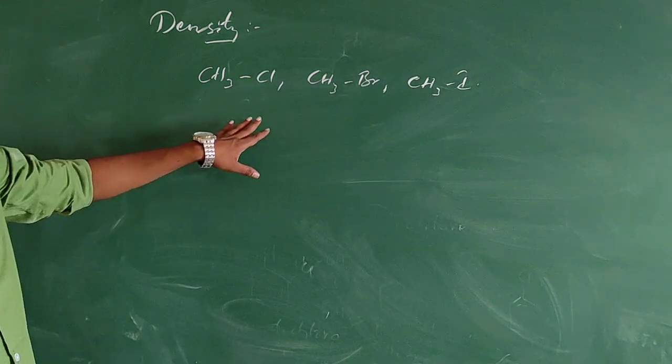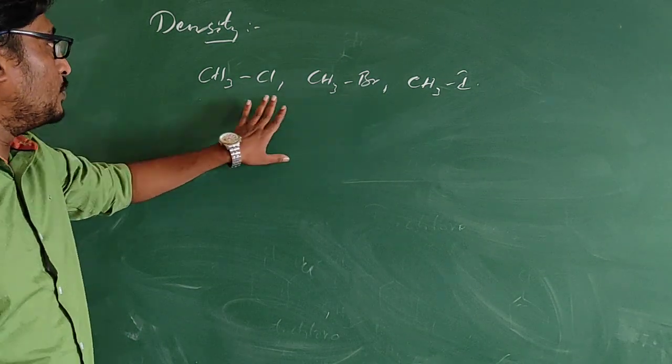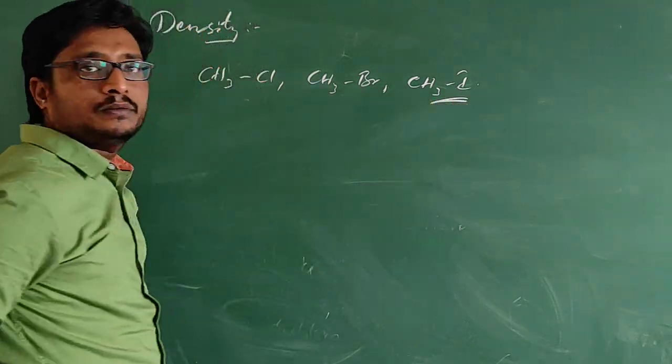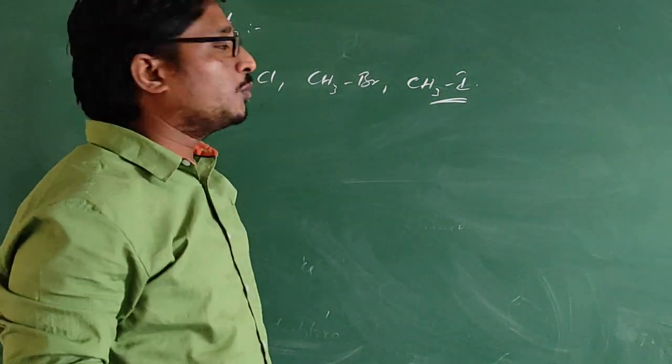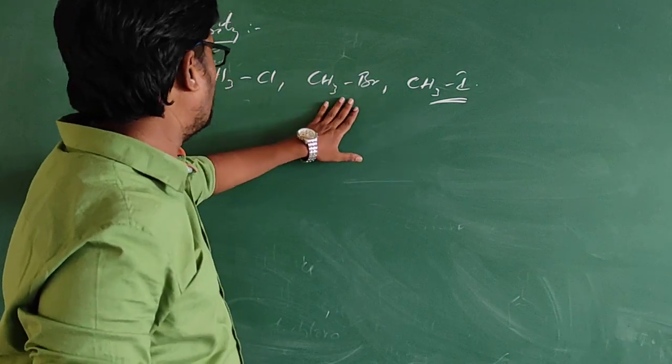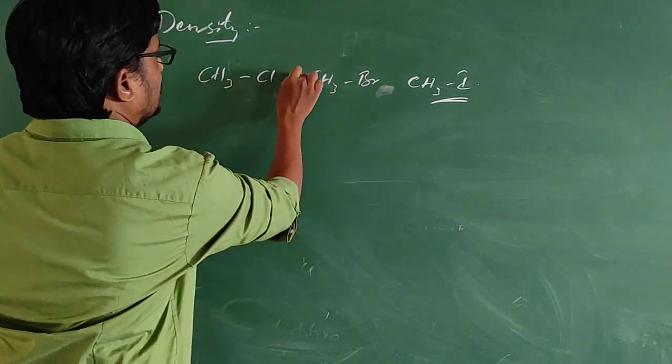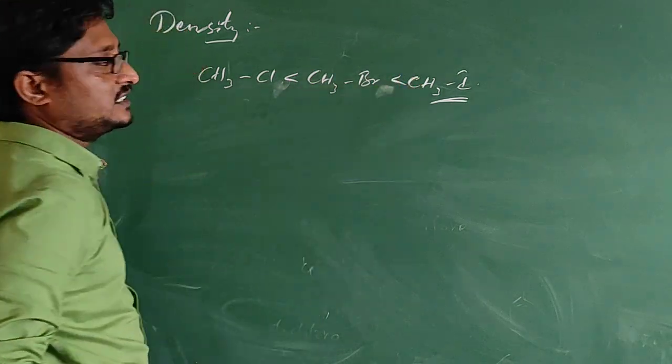Here you see the halogen size is increasing from left to right. So methyl iodide will have more density when compared with methyl bromide or methyl chloride. The order will be in this way: this is less than this is less than this.